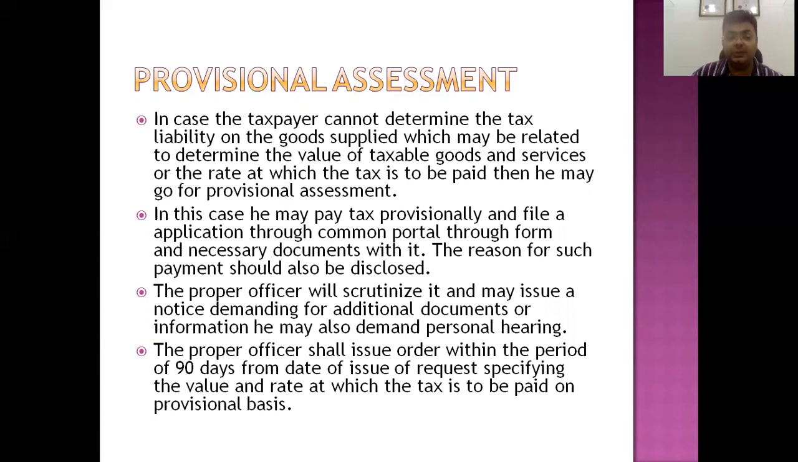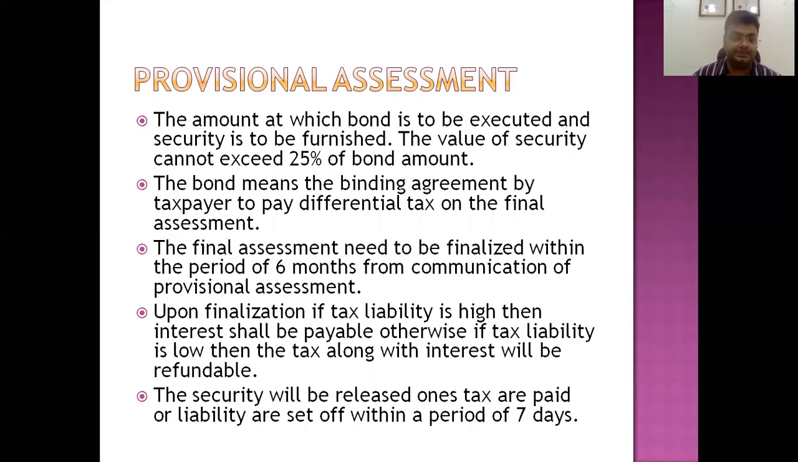The order that the proper officer will first issue will be a provisional assessment order. That means within a period of 90 days of the request by the taxpayer, he will issue a provisional assessment, where it will be determined what tax a person has to pay, at what rate and on what value he has to pay the tax.